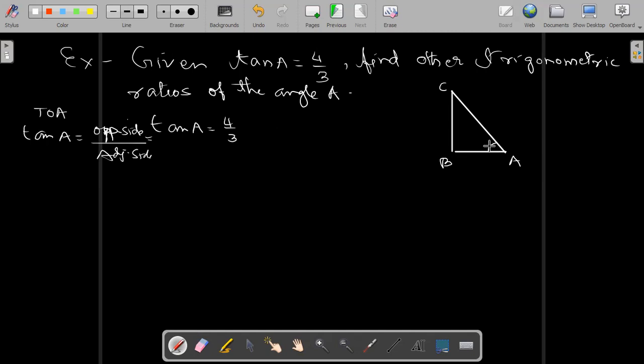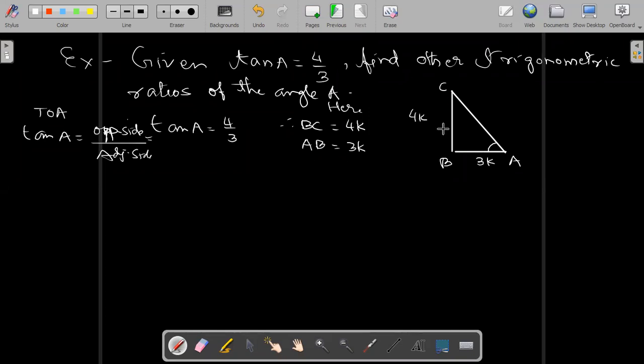The angle we are considering is this, so the opposite side is BC. Therefore BC is equal to, we will not take 4, we take 4K, because 4 upon 3 is the ratio. The value can be anything, but it will be multiplied with 4 and 3, as you know the ratio is converted into values. And the adjacent side is AB. So AB is equal to 3K. So this is 3K and this is 4K.